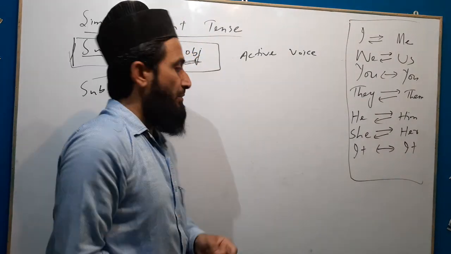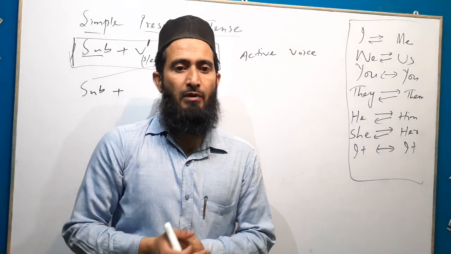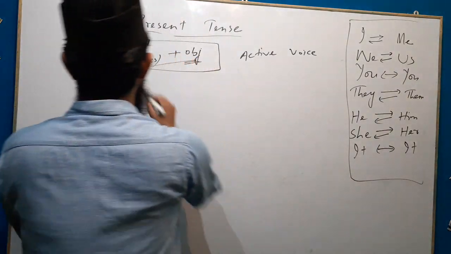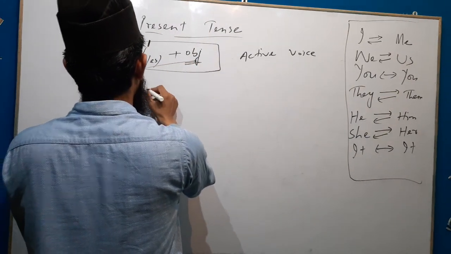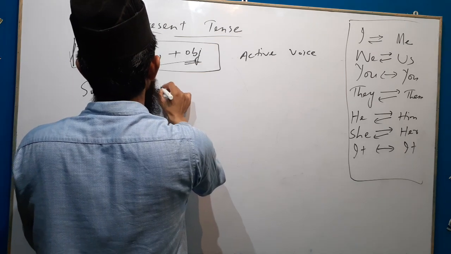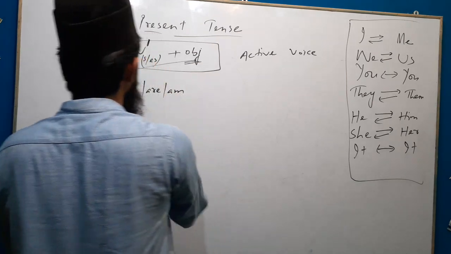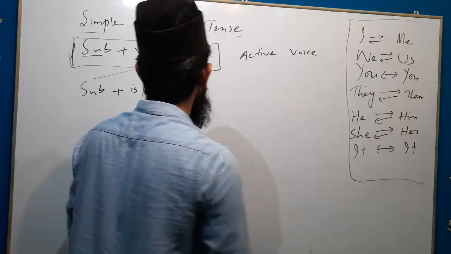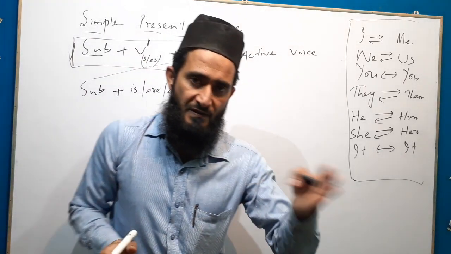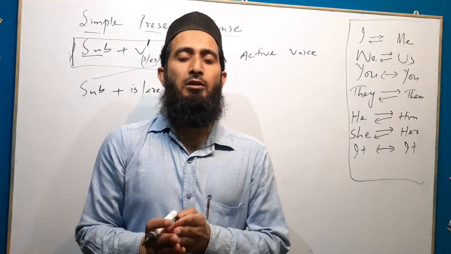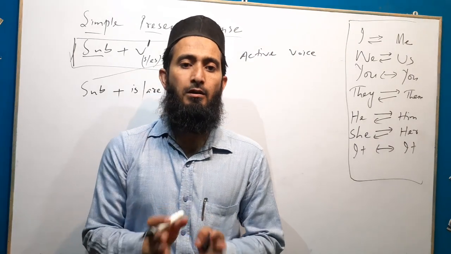In simple present tense, which helping verb we will use? While changing active to passive, the helping verb we use is is, are or am, plus the third form of the verb. In all the tenses we will use the third form of the verb, the past participle.